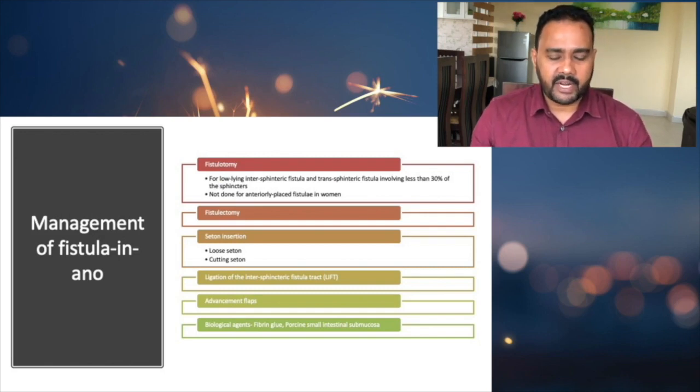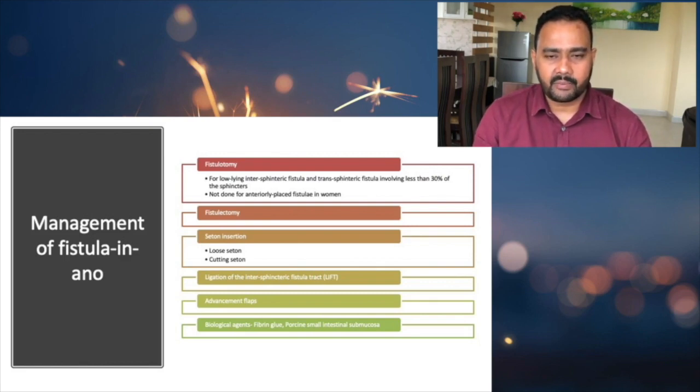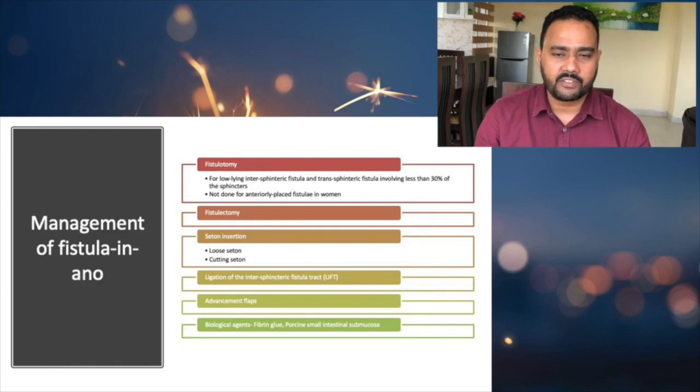There are some other management options as well. One is the ligation of the intersphincteric fistula tract. You divide the fistulous tract and then you ligate the internal part of the fistula. That is done for intersphincteric fistula, which is the commonest type. Or we can go for an advancement flap. We can excise the fistulous tract, as well as go for an advancement flap. There are some biological agents, but they have not yet proven benefit.